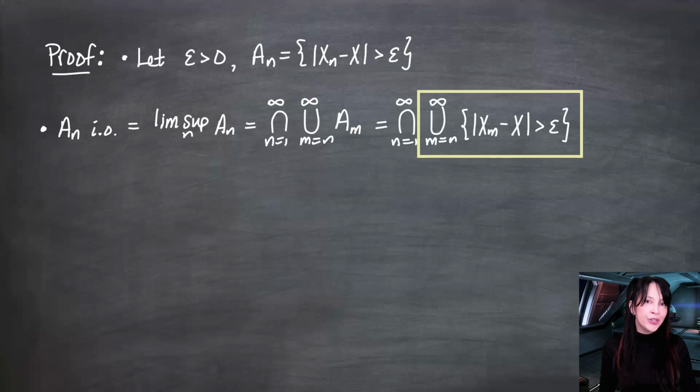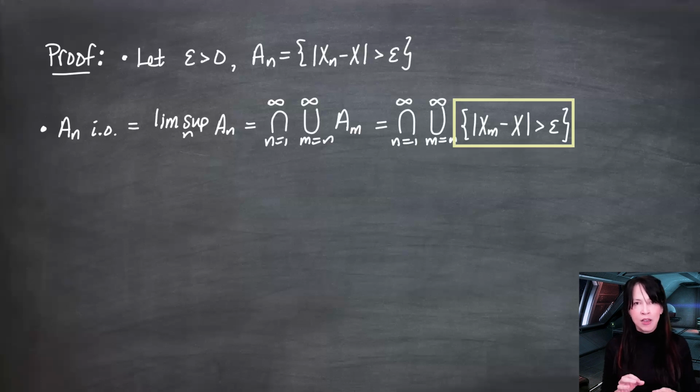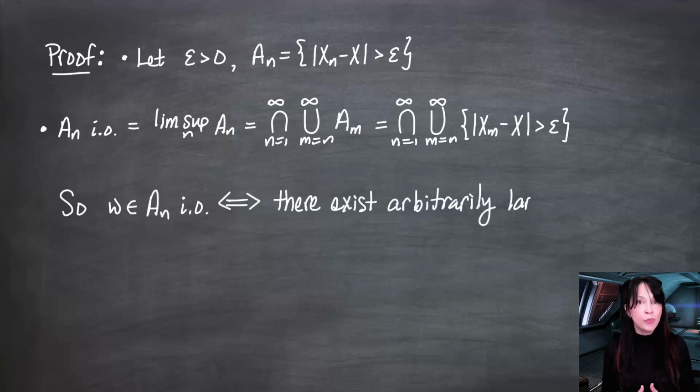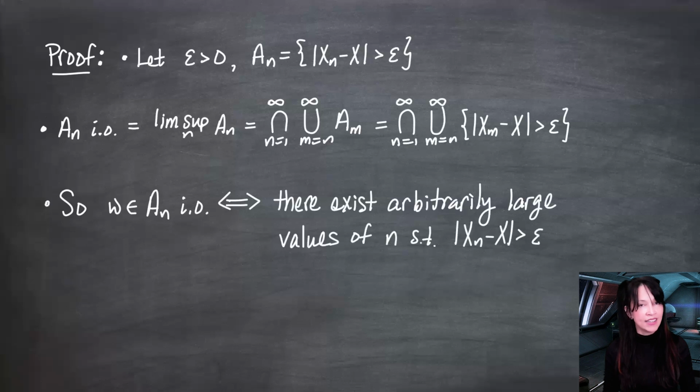And given that this is a union, it has to be in at least one of these as m goes from n to infinity, except it has to hold no matter what n is. So we're saying here that omega is in the set A_n i.o. if and only if there exist arbitrarily large values of n such that the absolute value of x_n minus x is greater than epsilon. There's no finite n where you can cut it off and say that you will never have this distance above epsilon again.